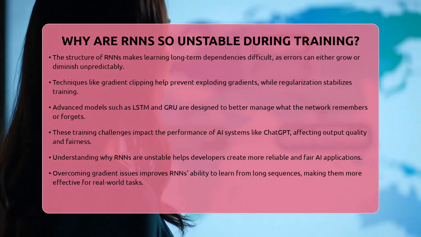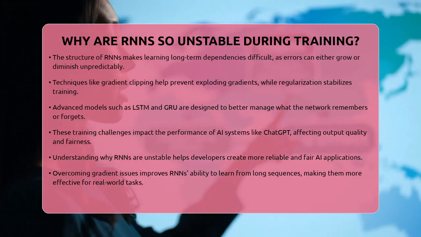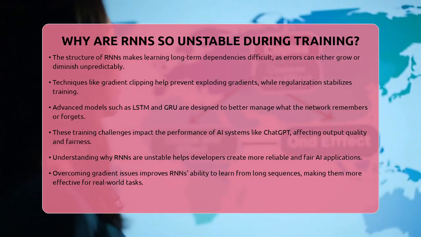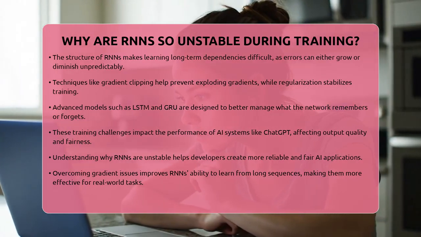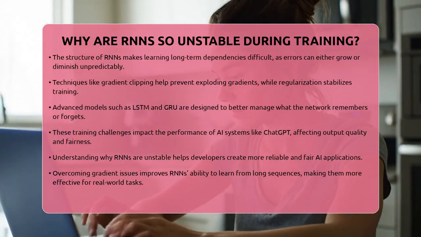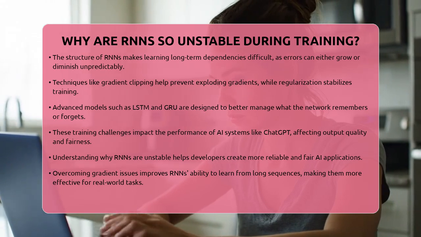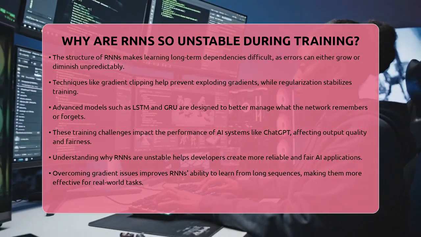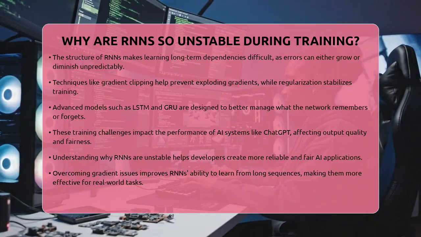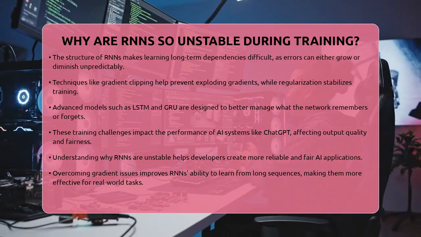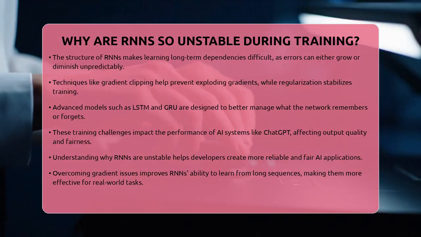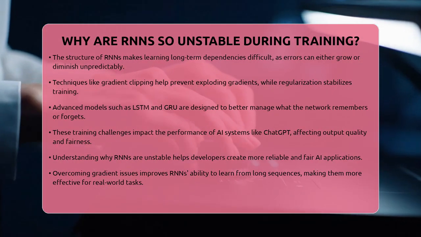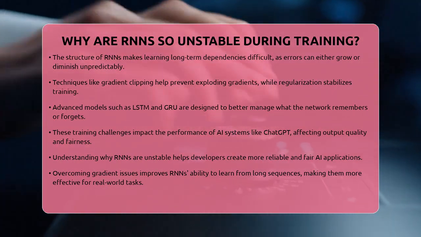In essence, RNNs struggle during training mainly because of vanishing and exploding gradients. These issues stem from how the models process sequences, the math inside each neuron, and how they are initialized. Overcoming these problems allows RNNs to learn better, especially for tasks involving long sequences. Using improved architectures and training techniques makes these models more stable and useful for a variety of AI applications.